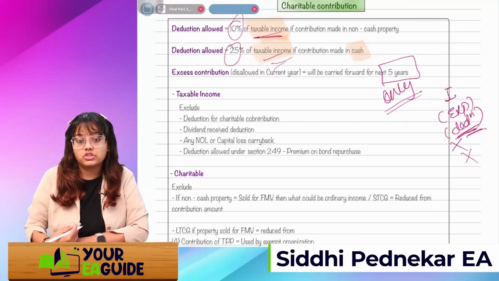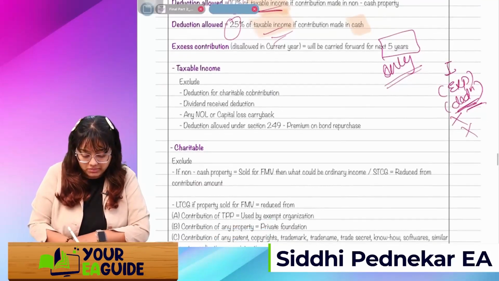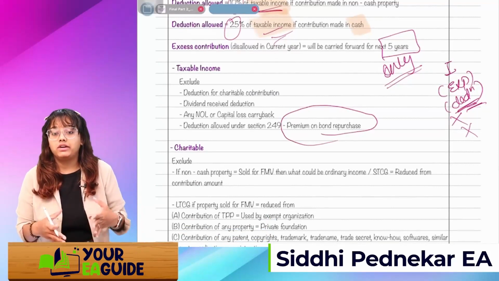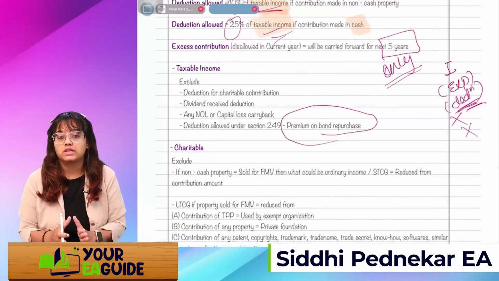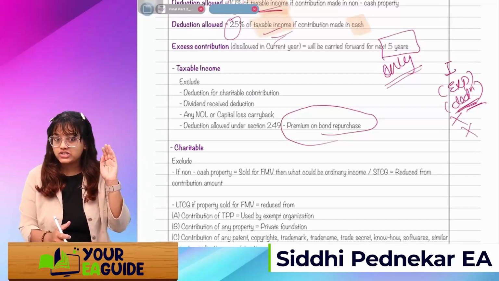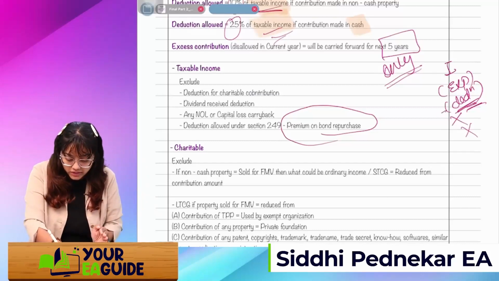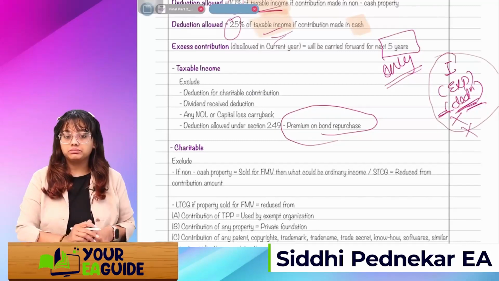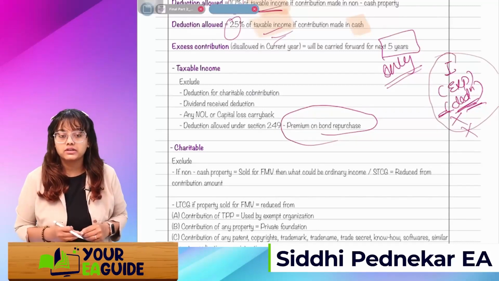Deduction allowed under section 249, premium on bond repurchase: if you have paid a premium on bond repurchase, you get a deduction under section 249. That will also not be considered. So if these things are mentioned in the question, just remember to exclude them while calculating the taxable income. Got it, guys?